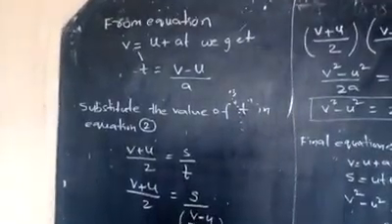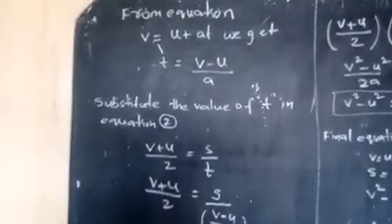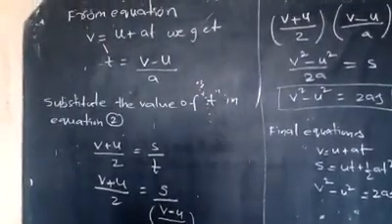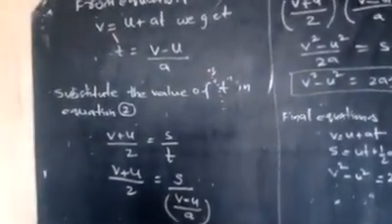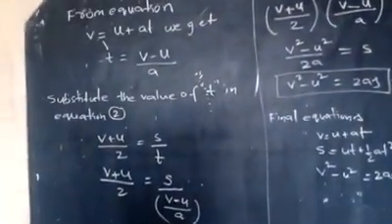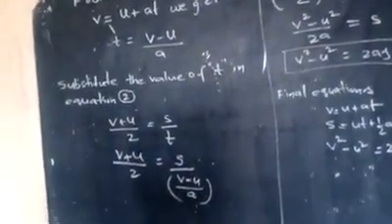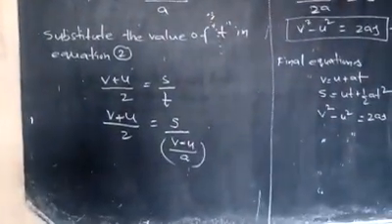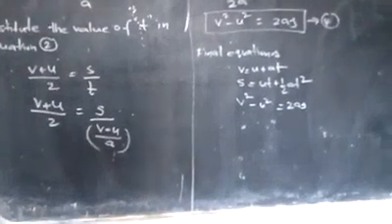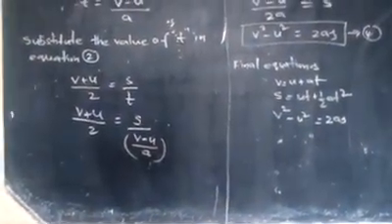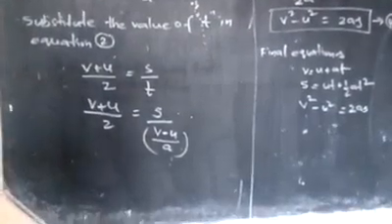Now substitute the value of t, which is v minus u by a, in equation 2. What is equation 2? v plus u by 2 is equal to s by t.